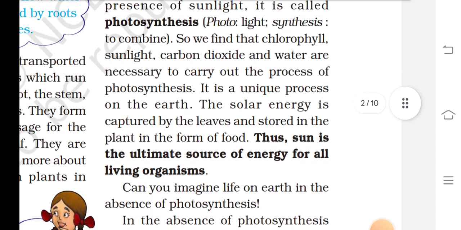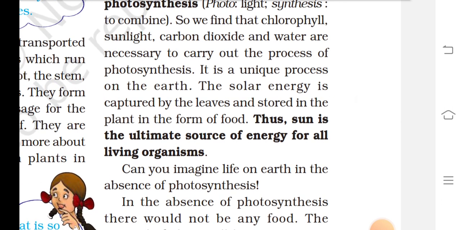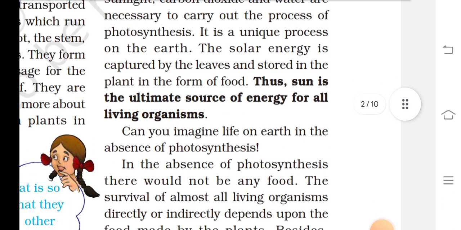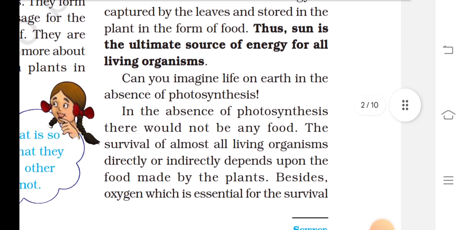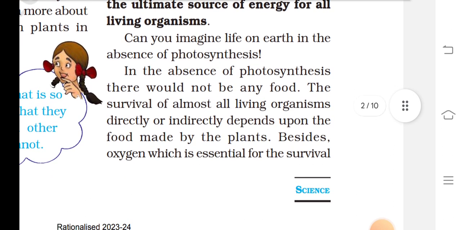Photosynthesis combines light and synthesis. So we find that chlorophyll, sunlight, carbon dioxide and water are necessary to carry out the process of photosynthesis. It is a unique process on the earth. The solar energy is captured by leaves and stored in the plant in the form of food. The sun is the ultimate source of energy for all living organisms.